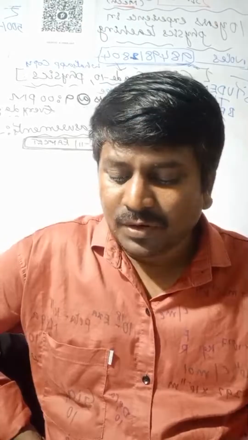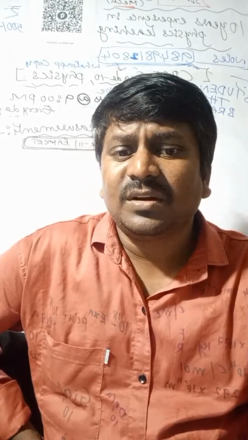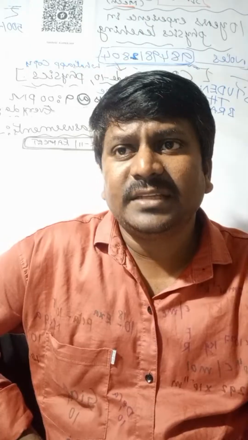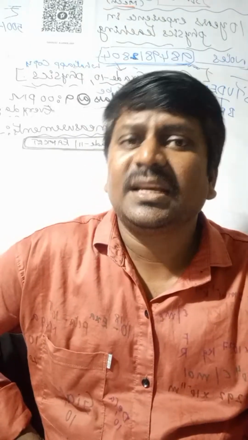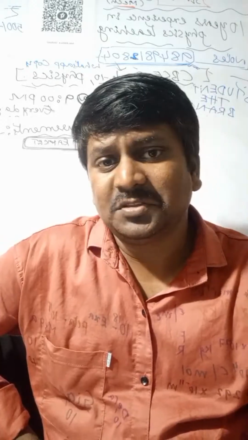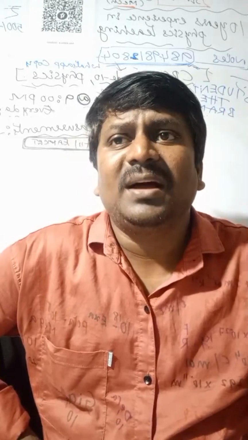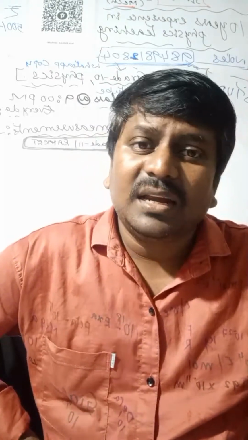And next one we are going to the dimensions. Dimensions of a physical quantity can be written in the format: physical quantity is equal to dimensions of physical quantity. That we can say is a dimensional equation. If you are taking length, mass, time, in that format we will write.